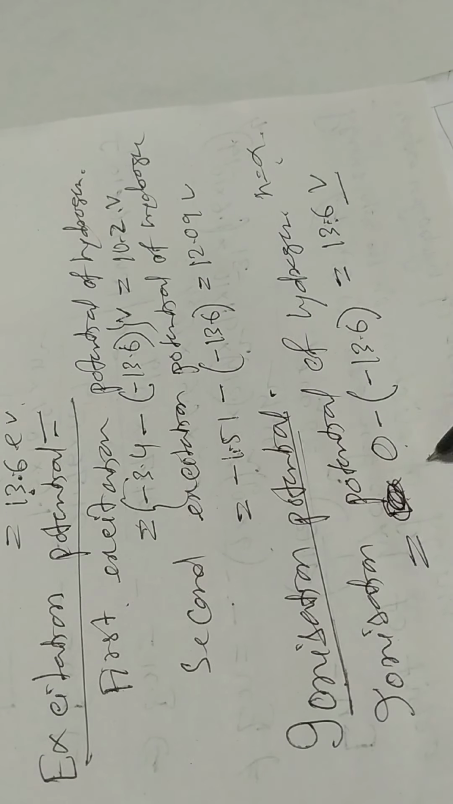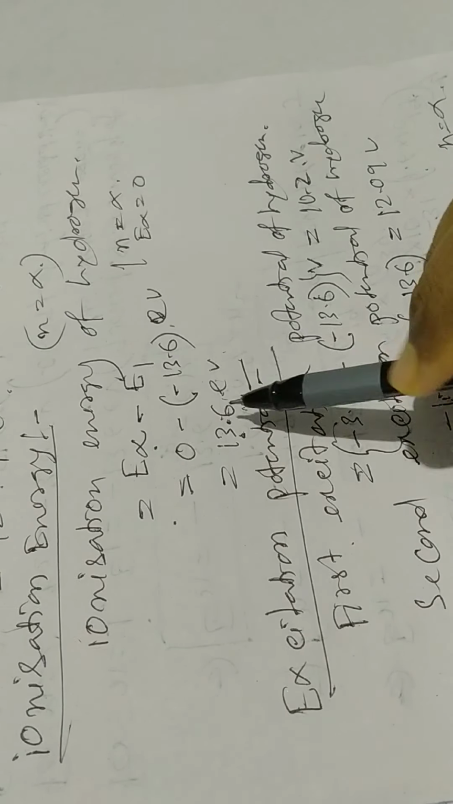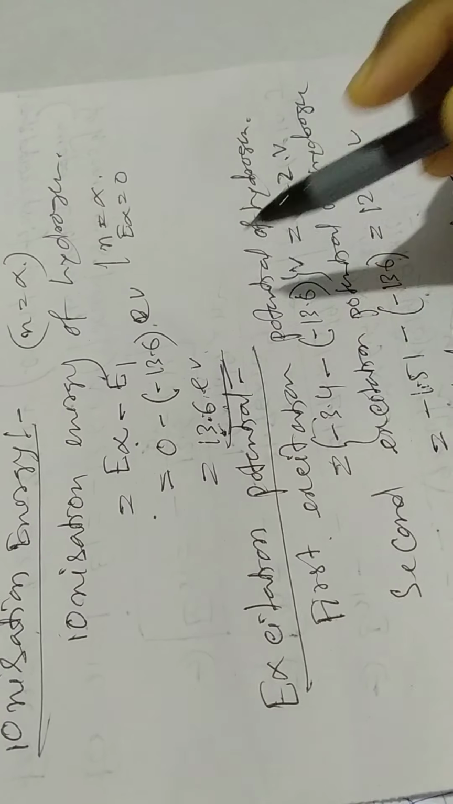This ionization potential or ionization energy is a fixed value, but it depends upon the element. Different elements have different ionization energy or ionization potential.